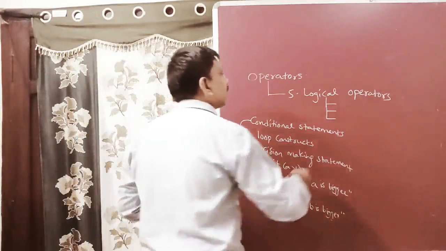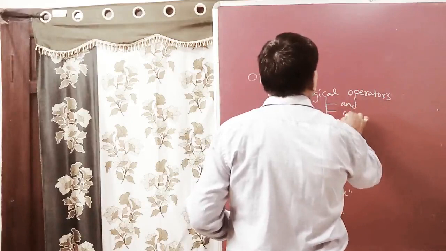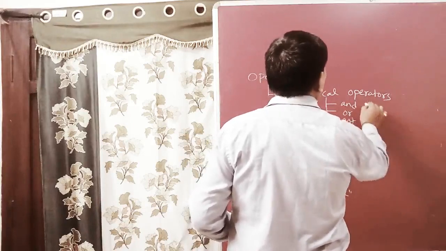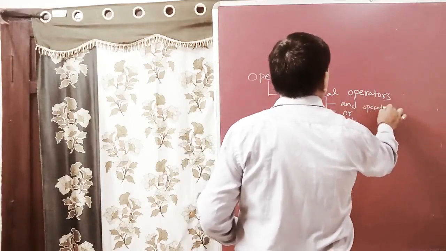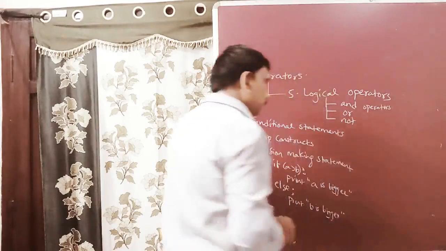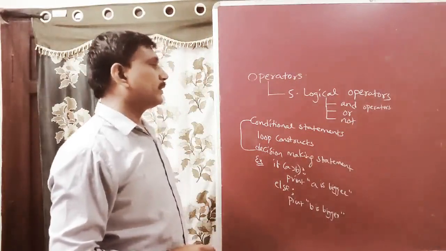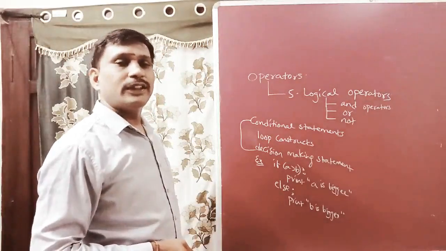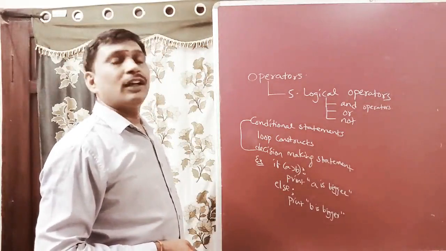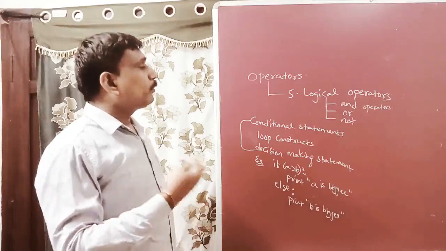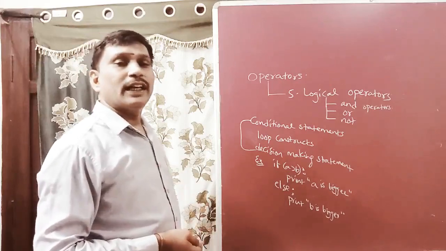These are and, or, not operators. Already we discussed them in the last classes: we introduced the not operator, before that the or operator, and before that the and operator.